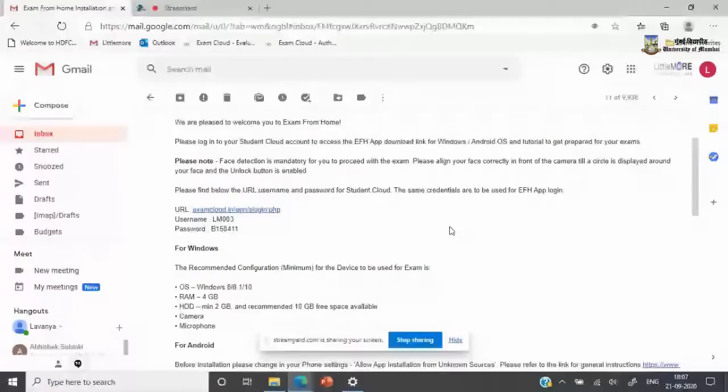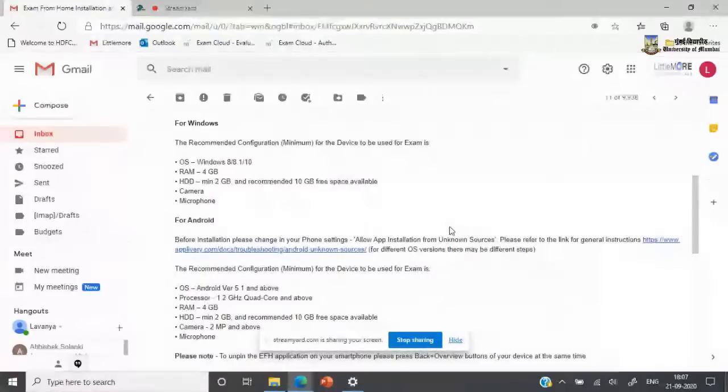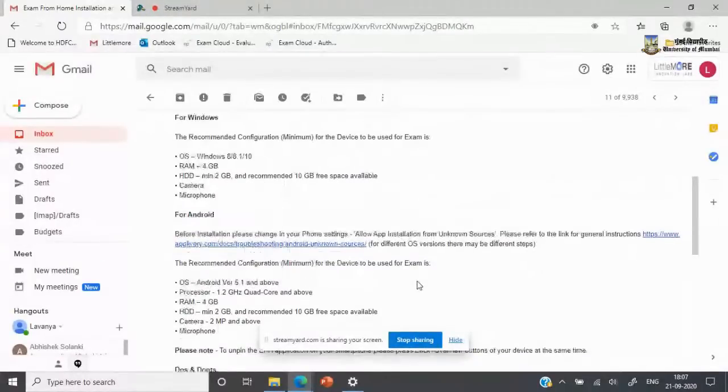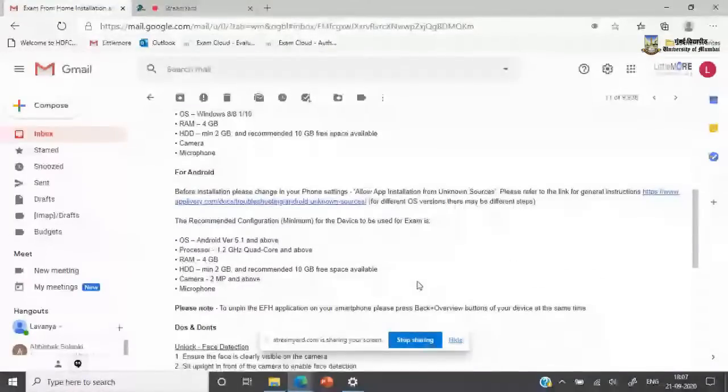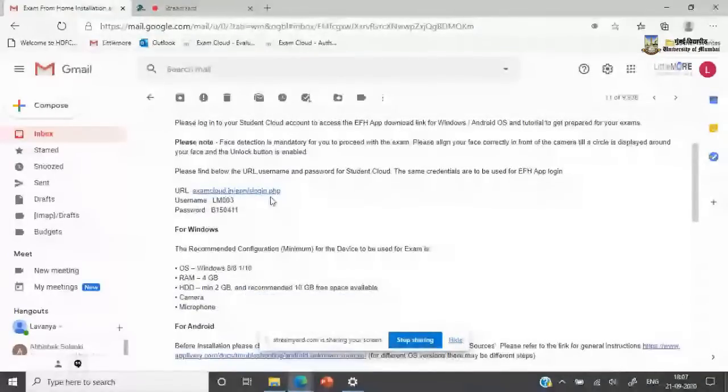As you can see here, the first thing to do would be to understand which of these devices would be usable by you for the exam. So kindly look through the Windows minimum requirement as well as the Android. Choose the device that you think you will be most comfortable to use for the examination. And using that, you may click on this URL that's been provided to you. Each student will be provided a URL like this along with a username and password. The first time that you're logging into the application, you're welcome to copy and paste this into your cloud so you can log into the cloud.